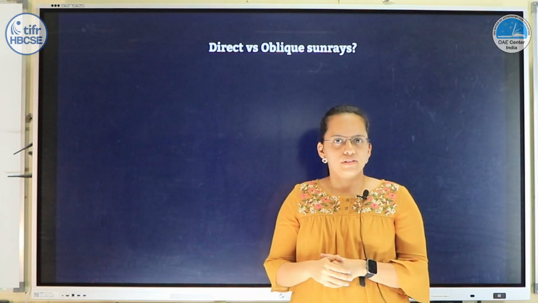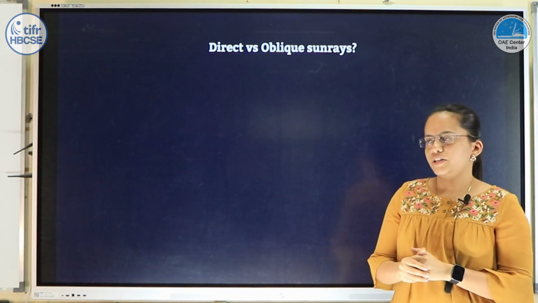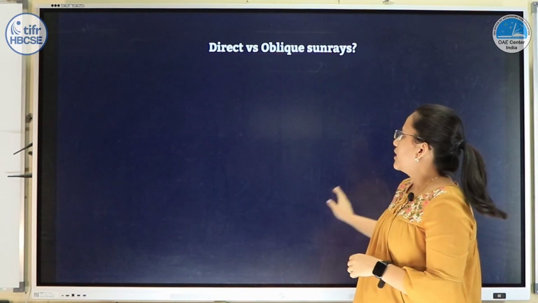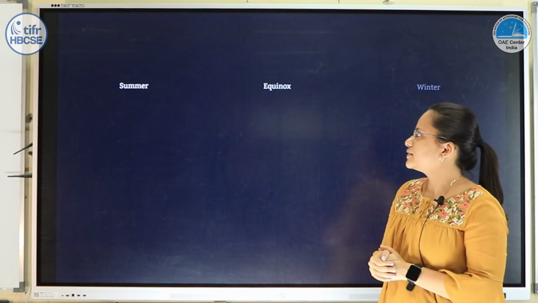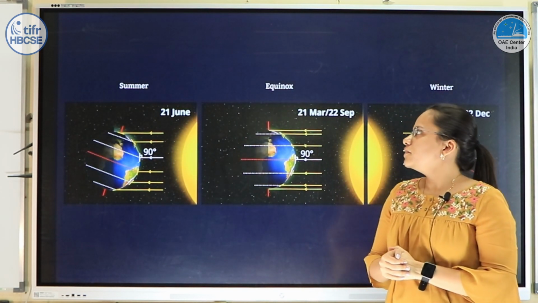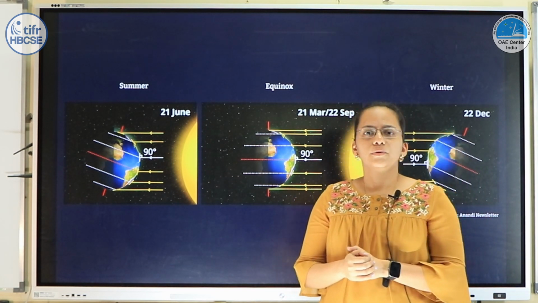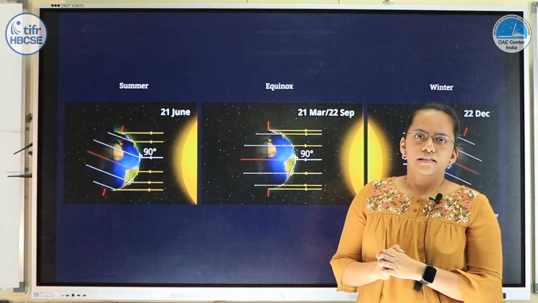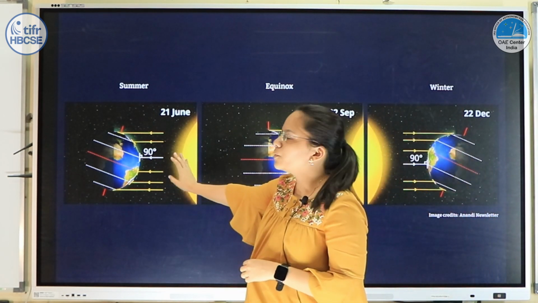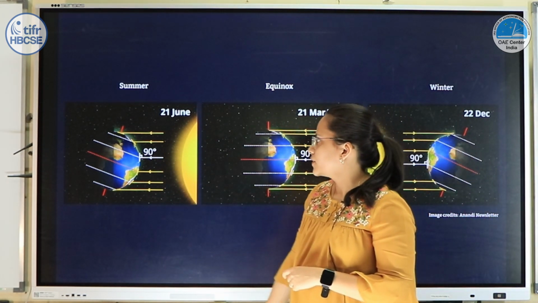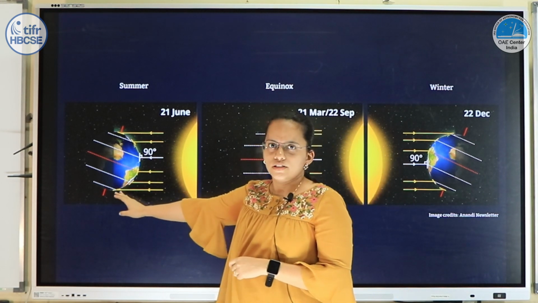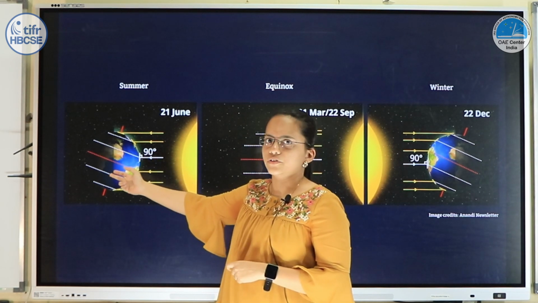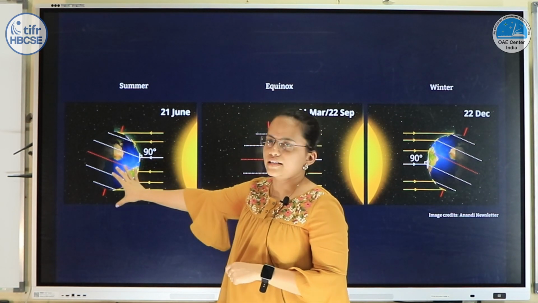Also, while reading about seasons or hearing different videos, we come across these terms, that is direct or oblique rays. Now let us understand what these are. So we often read that during summers, the northern hemisphere receives direct sun rays. So let us see what this term actually means. So this is the position of the Earth in the month of June, when there is summer in the northern hemisphere, okay, or this is the summer solstice.